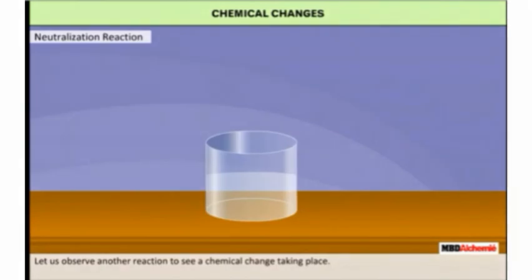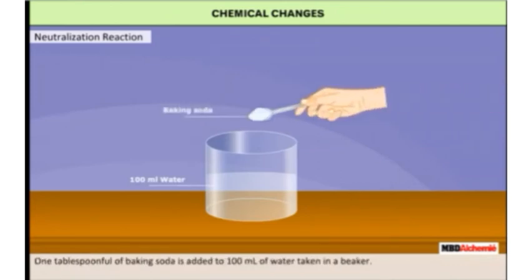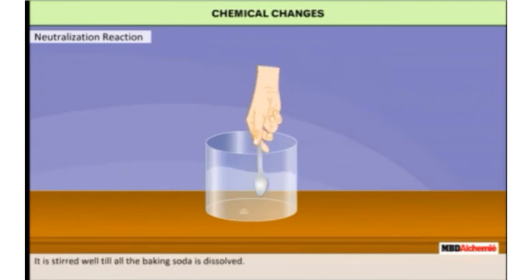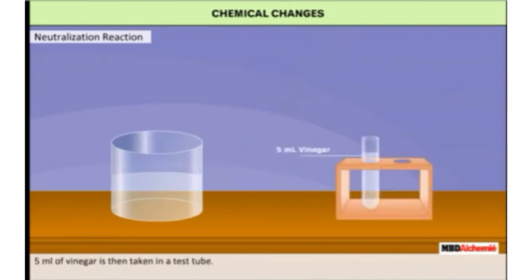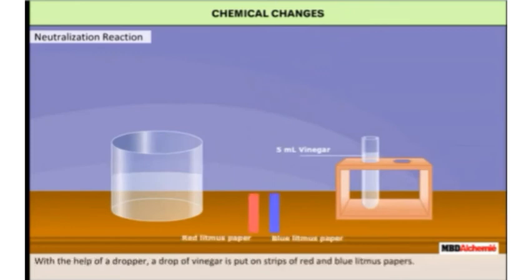Let us observe another reaction to see a chemical change taking place. Take one tablespoonful of baking soda and add it to 100 ml of water taken in a beaker. It is stirred well till all the baking soda is dissolved. 5 ml of vinegar is then taken in a test tube. With the help of a dropper, a drop of vinegar is put on strips of red and blue litmus papers.